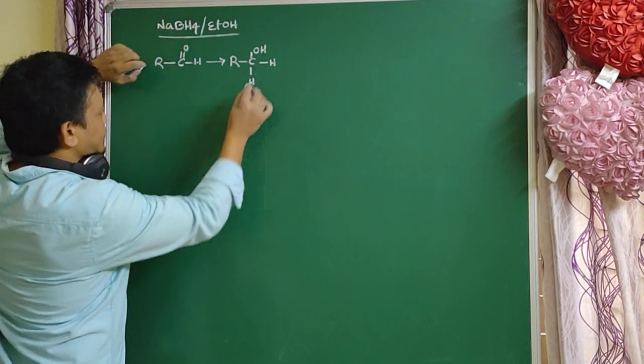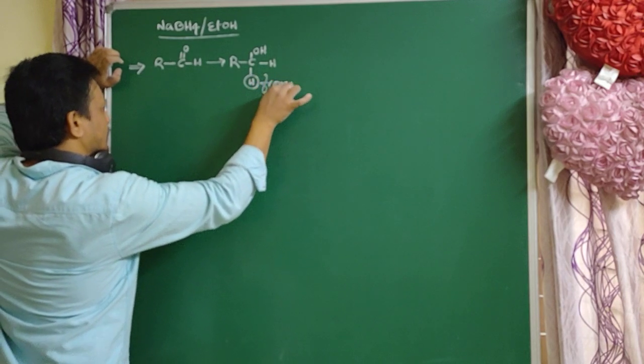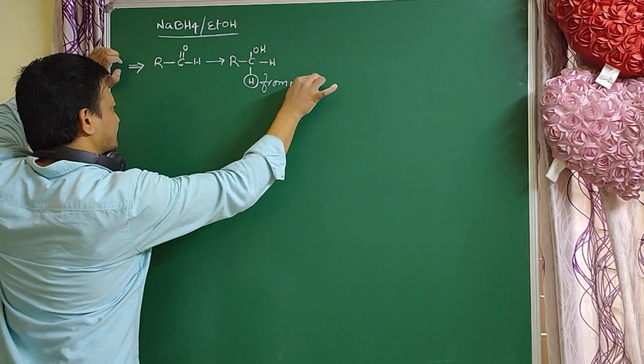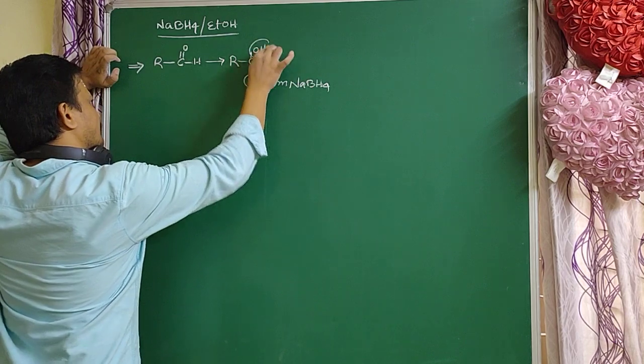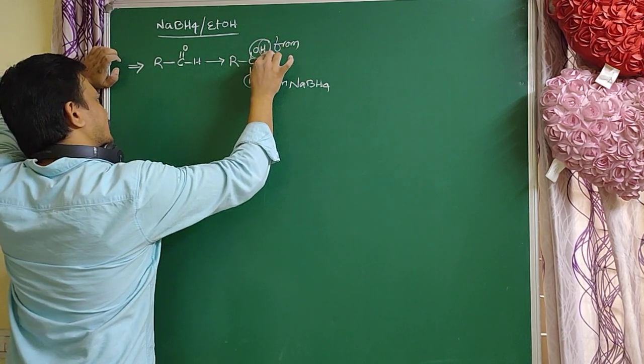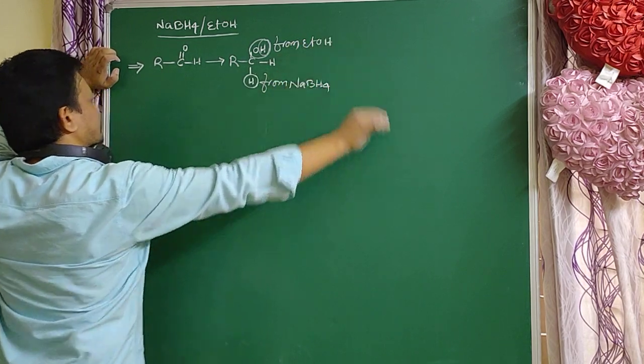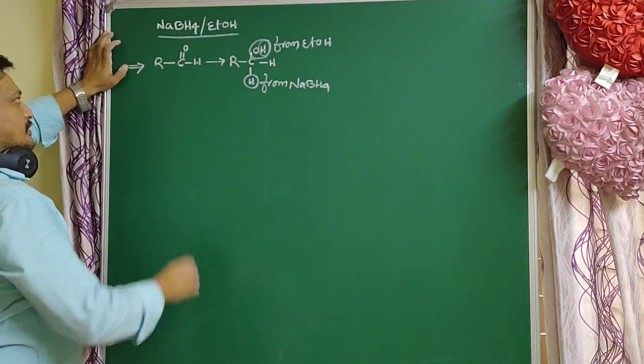This hydrogen came from the reducing agent NaBH4, and this hydrogen came from the solvent. Solvent means alcohols or polar solvents. So that is very important.